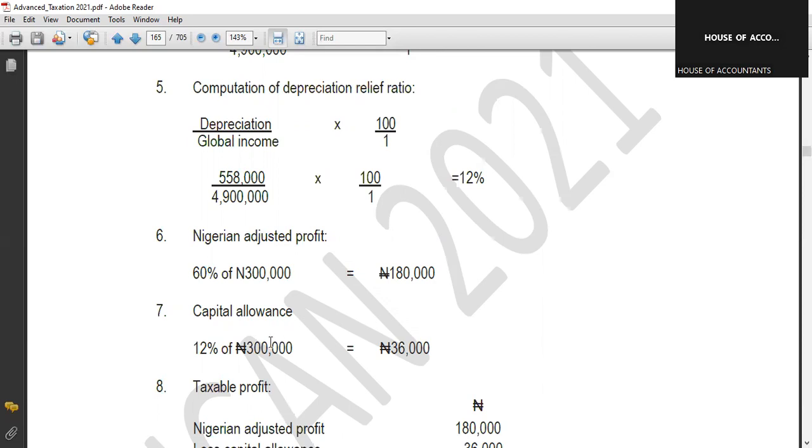I hope I'm not rushing. Then the next step is to calculate our capital allowance. For capital allowance, you just charge your depreciation ratio on income or revenue earned in Nigeria. So 12% of 300 will give you 36.